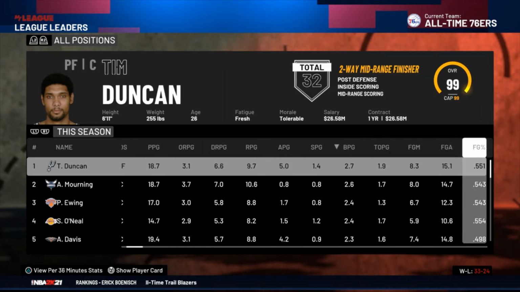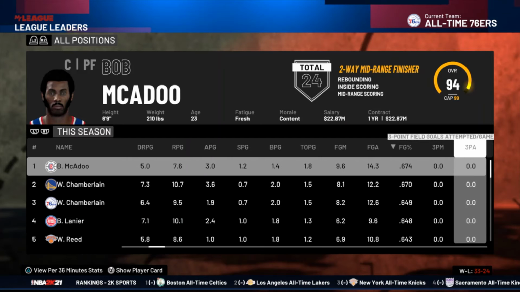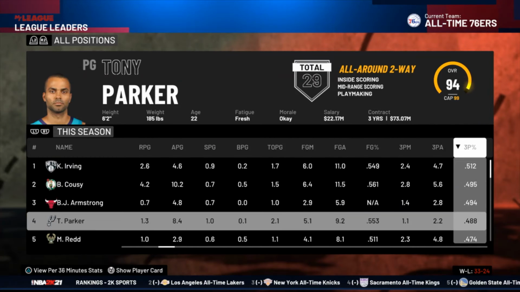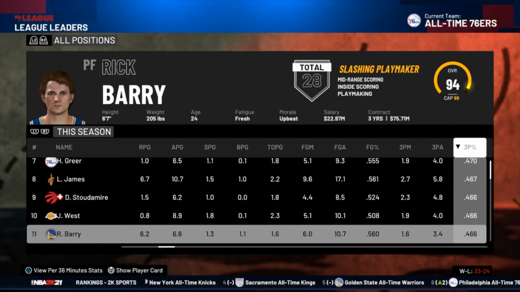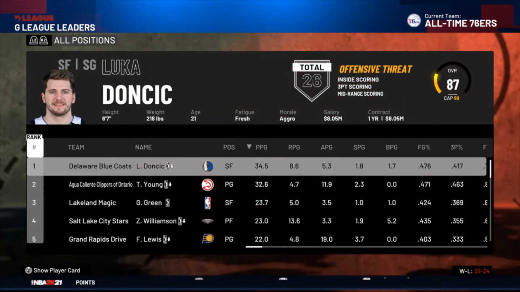John Stockton leading the league in steals. You got Tim Duncan leading the league in blocks. Bob McAdoo leading the league in field goal percentage. And Kyrie Irving actually shooting over 50% from free throw for Brooklyn. So that's pretty good. And look at some other sets.